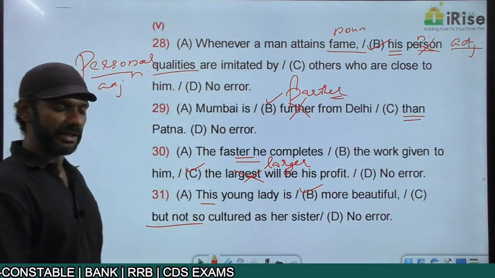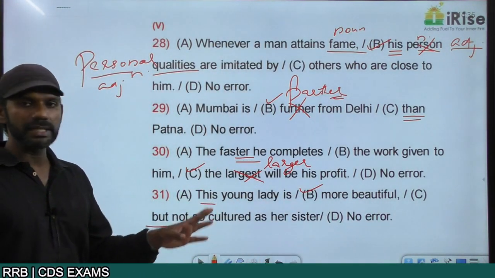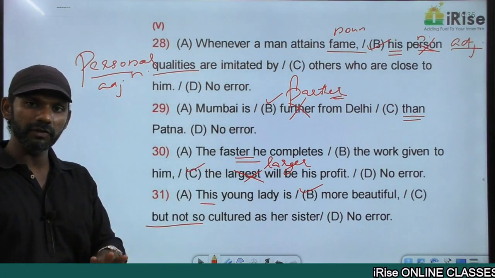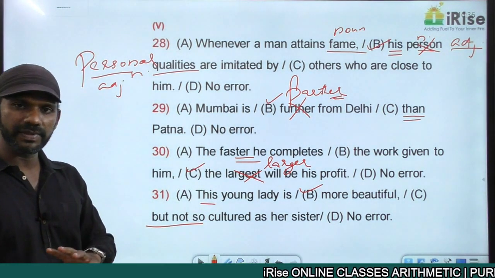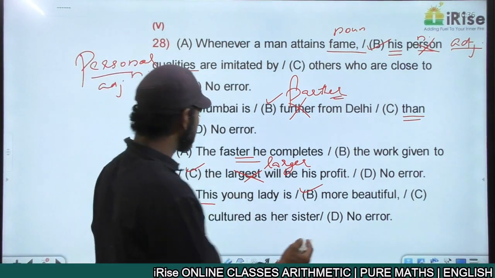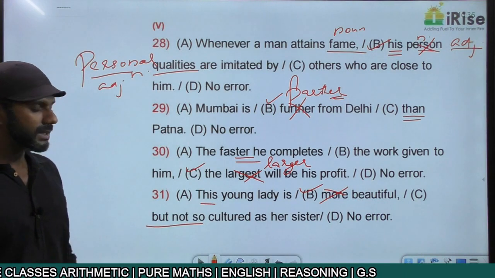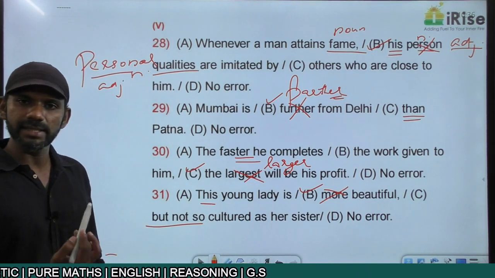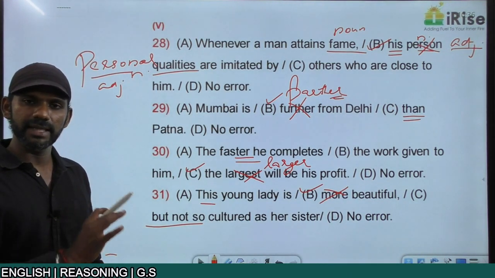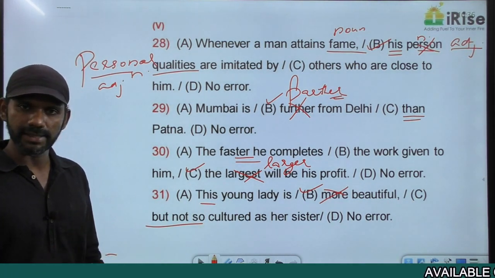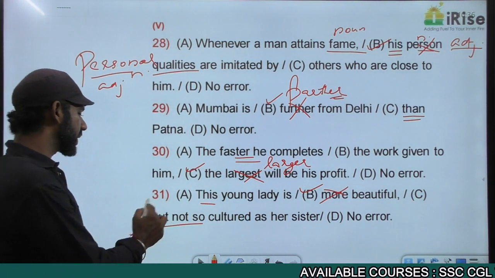From here, it's completely fine. But not so cultured as her sister. Now in this sentence, in fact, a comparative degree adjective like more beautiful is not required. It can be just like this: this young lady is beautiful, but not so cultured as her sister. It's completely fine. But is a contrast indicator.